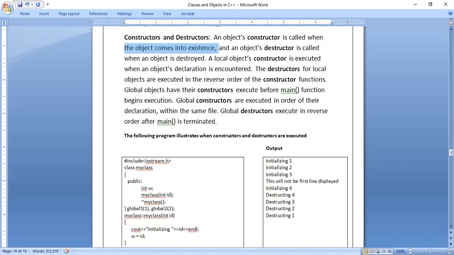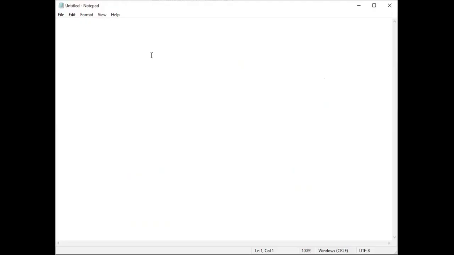If I consider class A, when I write the constructor for this, in the public section I should write the constructor A. The class name and function name should be the same. That is nothing but the constructor.